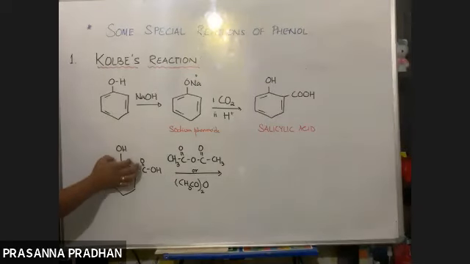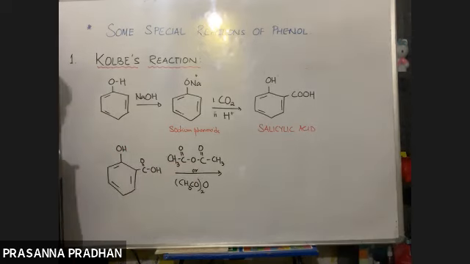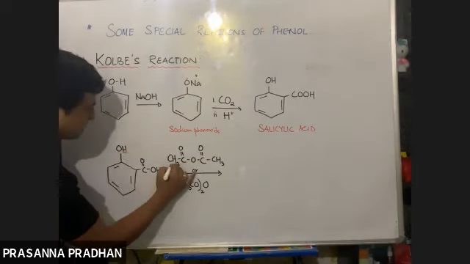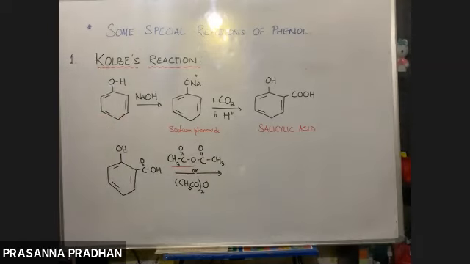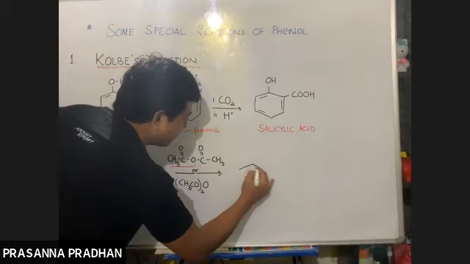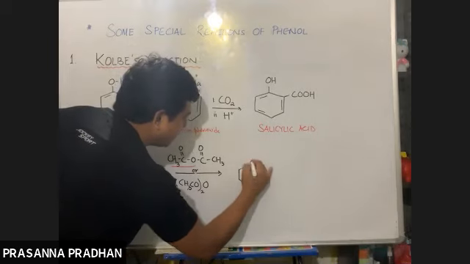We know whenever a phenolic OH reacts with acid anhydride, here acetic acid, CH3COOH, will be eliminated. This part will be eliminated. So what do you get out here? Yes, very good, excellent.